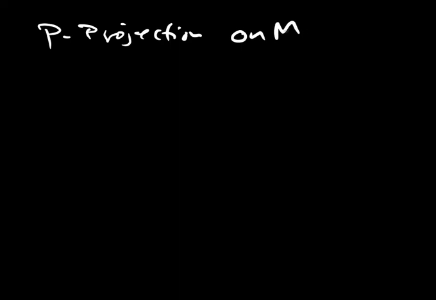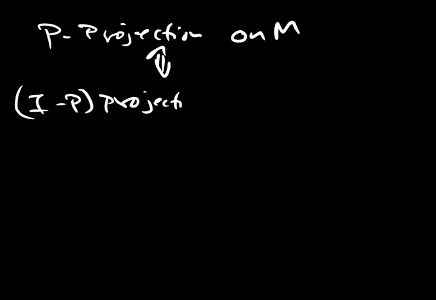An observation we have is the following. P is a projection on M if and only if I minus P is a projection on M perpendicular.